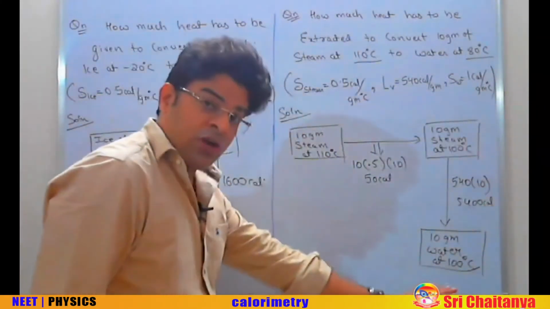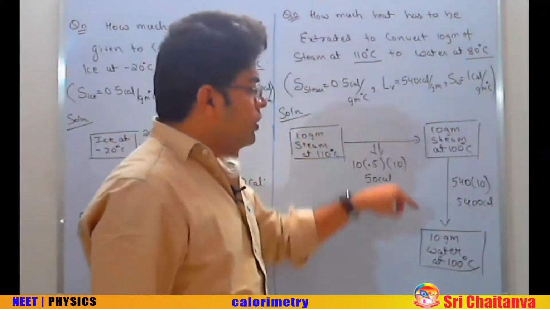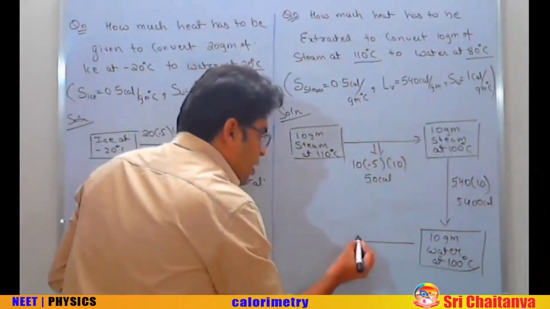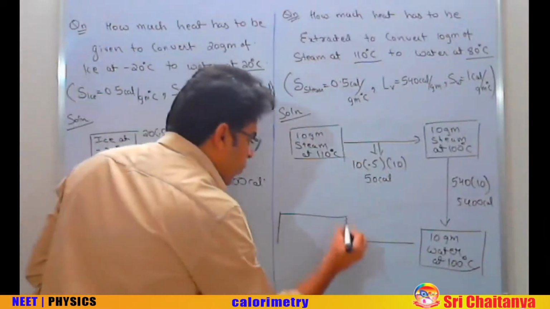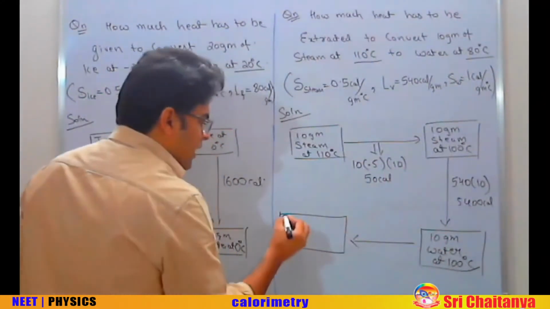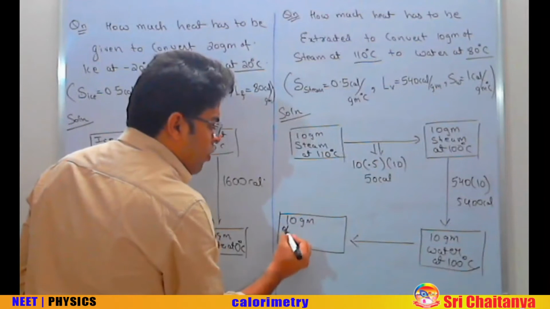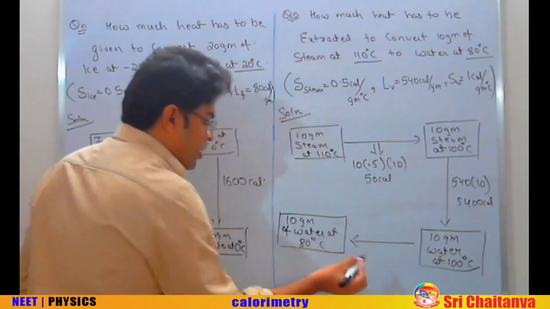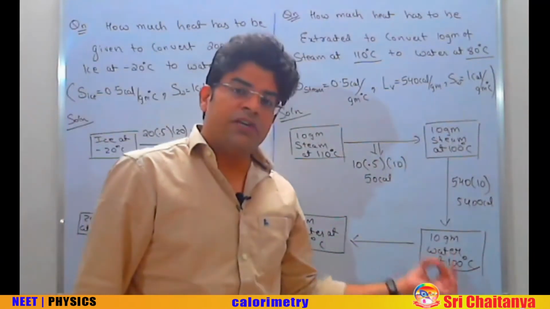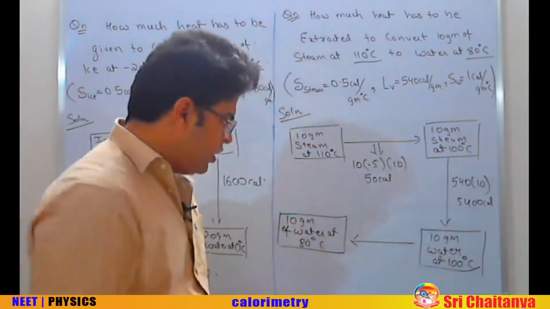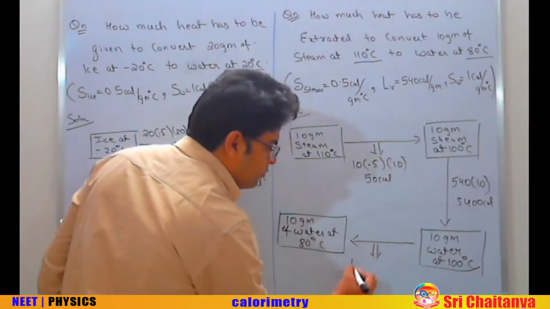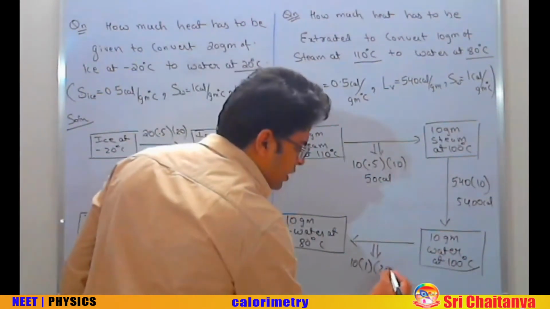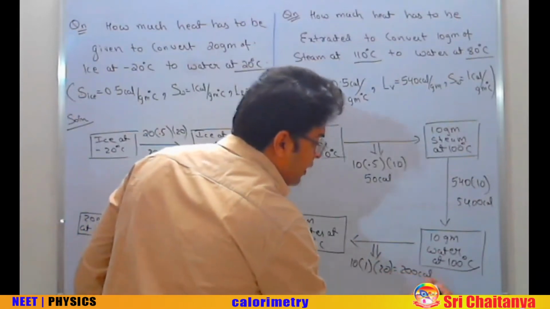But this is not done. We further need to cool down this water at 100 into water at 80. So the next step: how much heat has to be further extracted to convert this 10 gram of water at 100 into 10 gram of water at 80 degrees centigrade? We now wish to reduce the temperature of water by 20. How much heat has to be taken out? Mass of water into specific heat of water into the temperature drop, that is 20. So you further have to take out 200 calorie.